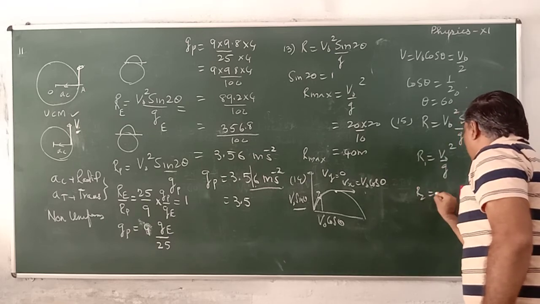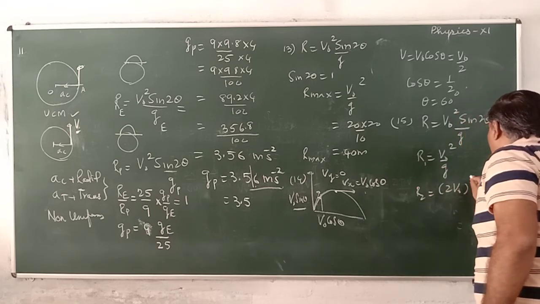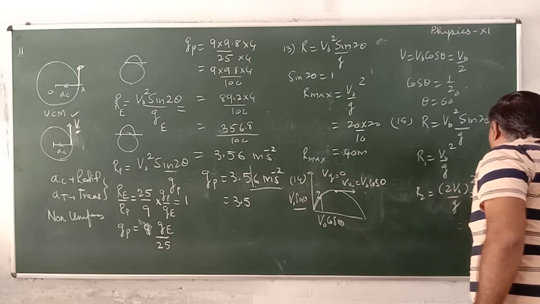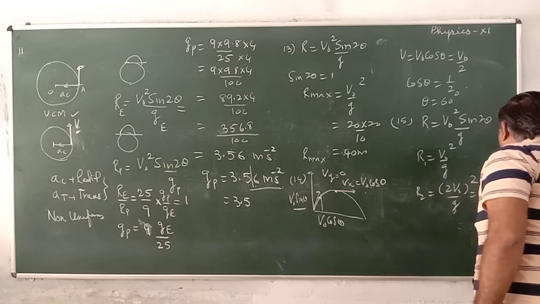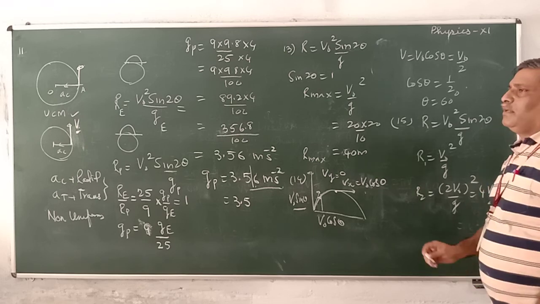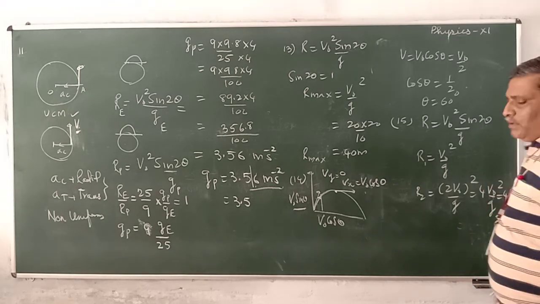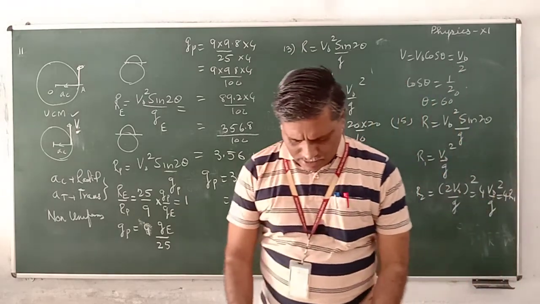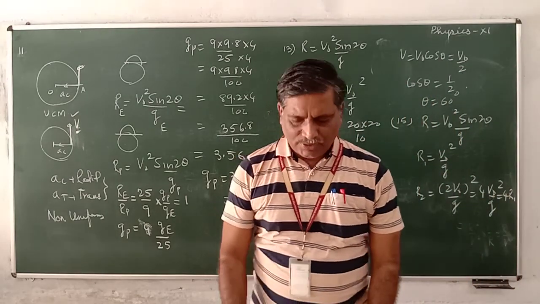What is done to R2? Velocity is made double. So that becomes 4 V0 square by G, which is 4 times R1. Therefore, range will become 4 times. That is the right answer.